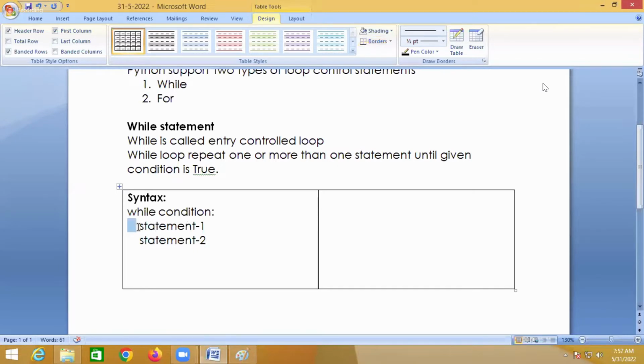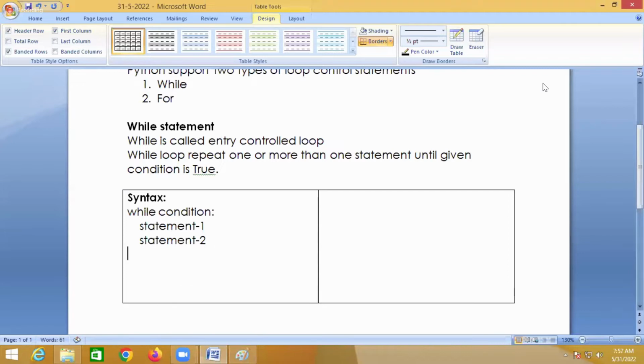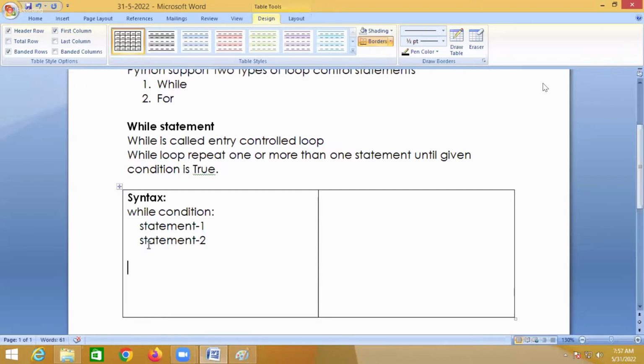Two statements. See indentation. If you give a single space like this, it gives what? Error. Now statement one is in one line and statement two is on another line. Then definitely you'll get an indentation error. If you are not practicing it, definitely you come across all these types of errors. You have to practice it. If you practice from the beginning onwards, then you don't come across these errors, and you can easily rectify them.